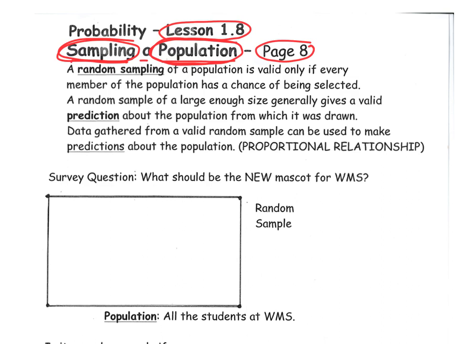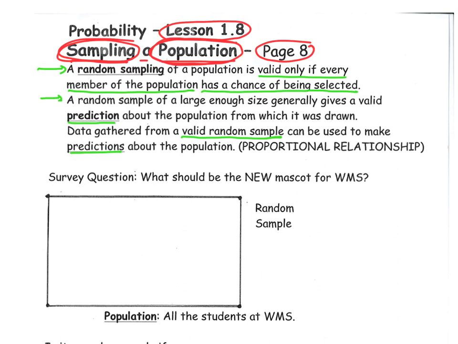Let's read together. A random sampling of a population is only valid if every member of the population has a chance of being selected. That's key. A random sample of a large enough group generally gives a valid prediction about the population from which it is drawn. Data gathered from a valid random sample can only be used to make predictions about the population.